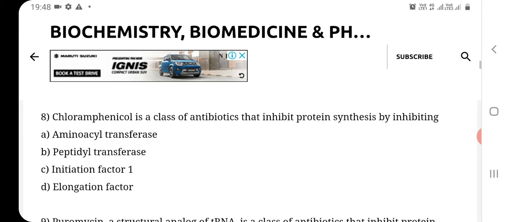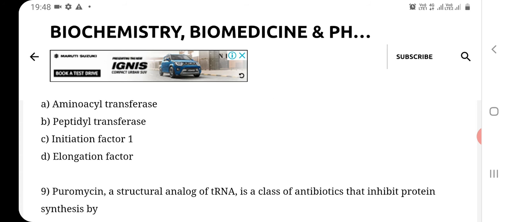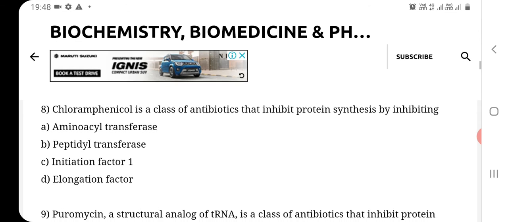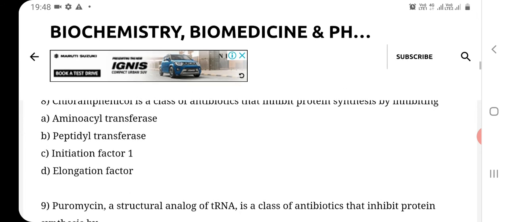Now question number 8. Chloramphenicol is a class of antibiotics that inhibits protein synthesis by inhibiting: option A, amino acid transferase; option B, peptidyl transferase; option C, initiation factor 1; and option D, elongation factor. So the correct answer of this question number 8 is D option, and chloramphenicol is an antibiotic which inhibits protein synthesis by inhibiting the elongation factor.